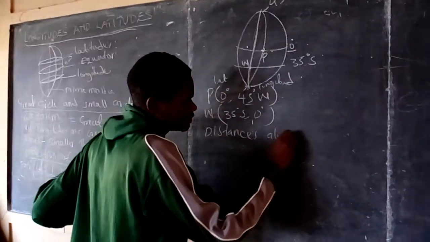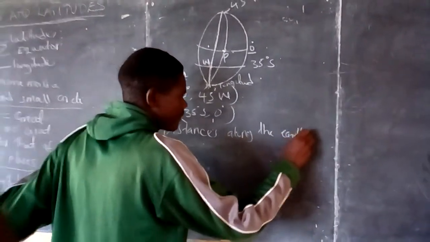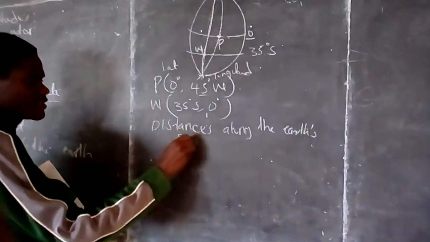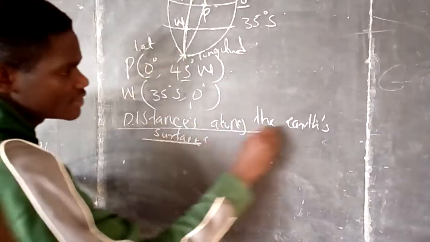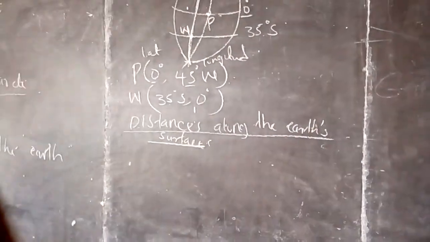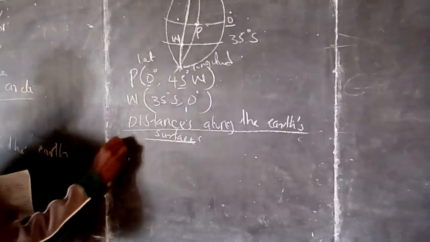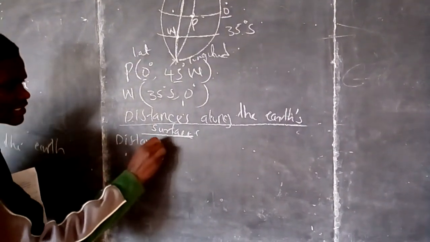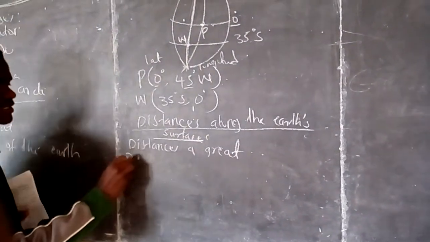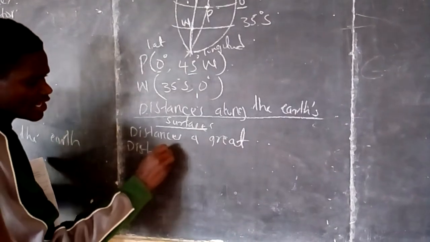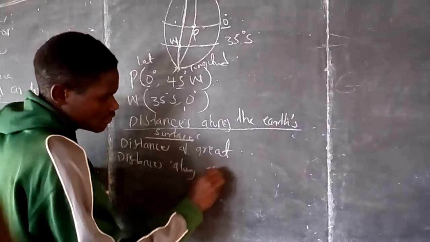along the Earth's surface. Distances along the Earth's surface. Now, under distances along the Earth's surface, we have distances which are along a great circle, and the distances along a small circle.